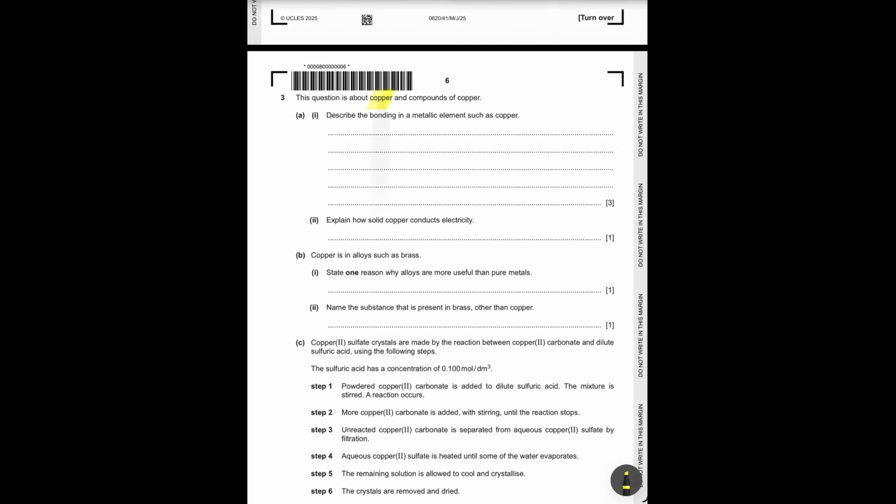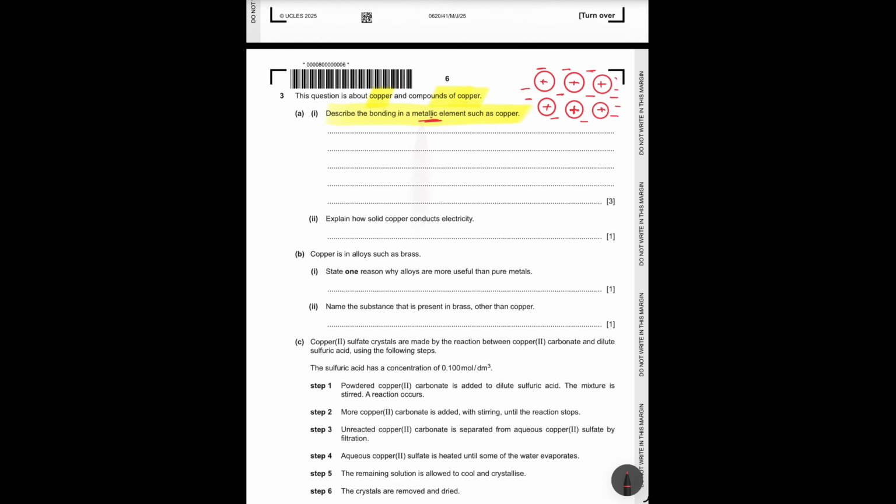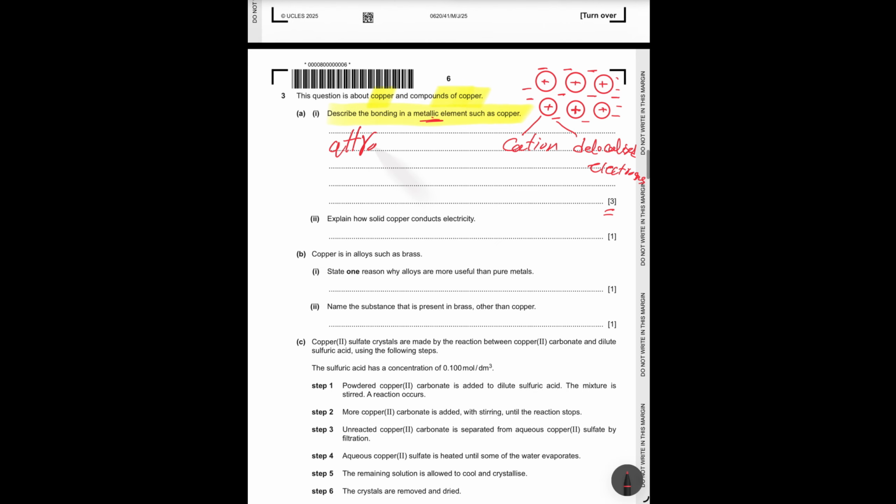Question 3 is about copper and copper compounds, and here he asks you to describe the bonding in metallic elements such as copper. The metallic bonding is actually the attraction between the positive ions or cations and the delocalized electrons. But here we have 3 marks. 1 mark to say that it's the attraction between positive ions and delocalized electrons.